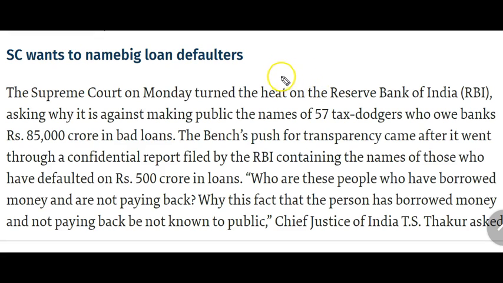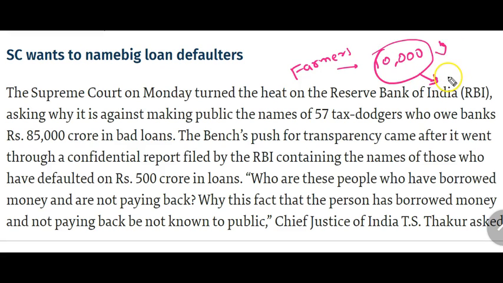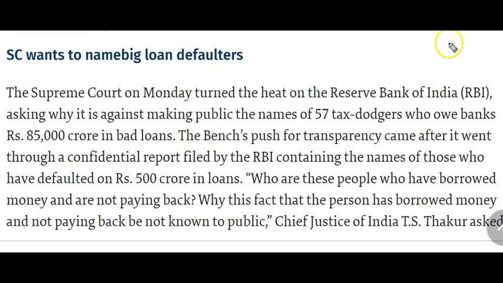The Supreme Court asked one genuine question. The poor farmers who got 10,000, 20,000 loans and are unable to pay the money got named, and their names have been published in the defaulters list, and bank officials threaten the farmers. In this background, why can RBI not release the names of big loan defaulters who owe 85,000 crore rupees?